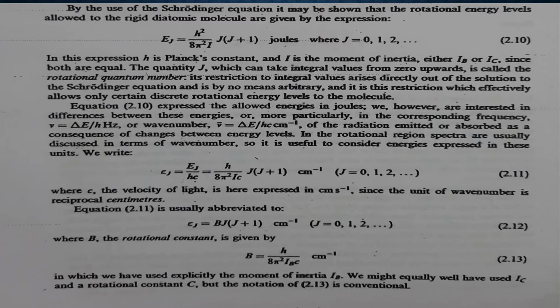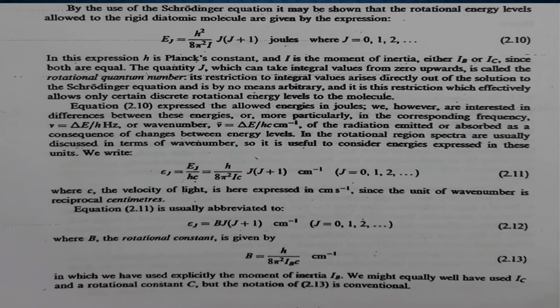Here h is the Planck's constant, I is the moment of inertia, and it can be either IB or IC because both are equal. We can express the differences between these energies of the radiation emitted or absorbed as a consequence of the changes between the energy levels in terms of frequency, that is nu equals delta E divided by h-bar hertz, or in terms of a wave number, which is given by nu bar equals delta E divided by h-bar c centimeter raised to -1. It is convenient to express the energies in terms of wave number. So epsilon J equals Ej divided by h-bar c, that is equal to h-bar divided by 8 pi squared I c into J into (J plus 1) per centimeter.